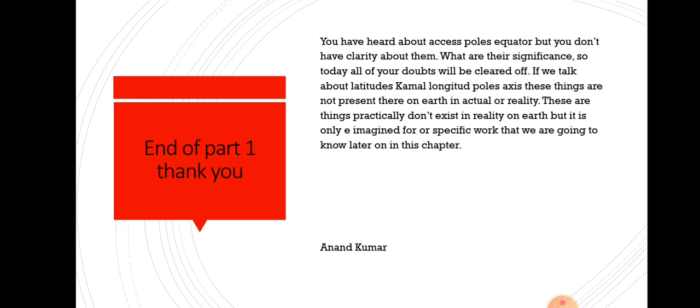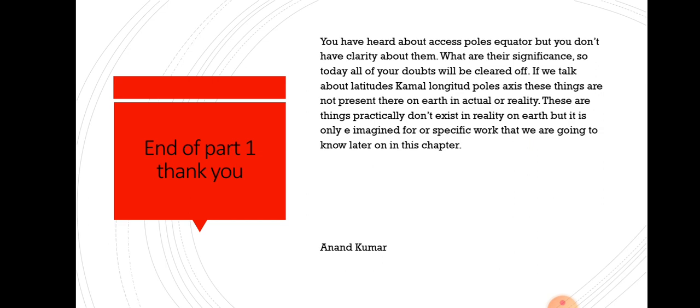Now, as this was the introduction part of this chapter and the first topic, we have discussed some of the basic features of the globe. Axis we have seen, poles we have seen, longitudes, the long lines, we have seen, and the latitudes we have seen in this chapter. So you have heard about the axis, poles, equator, but you don't have clarity about them.